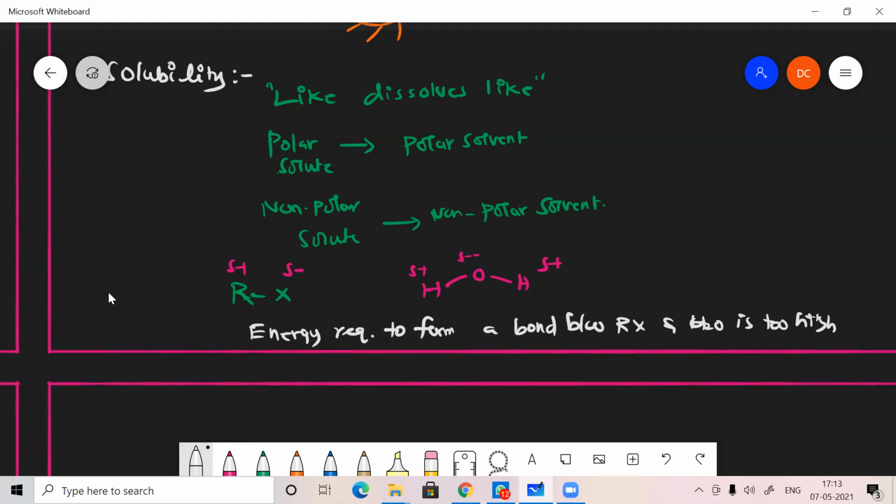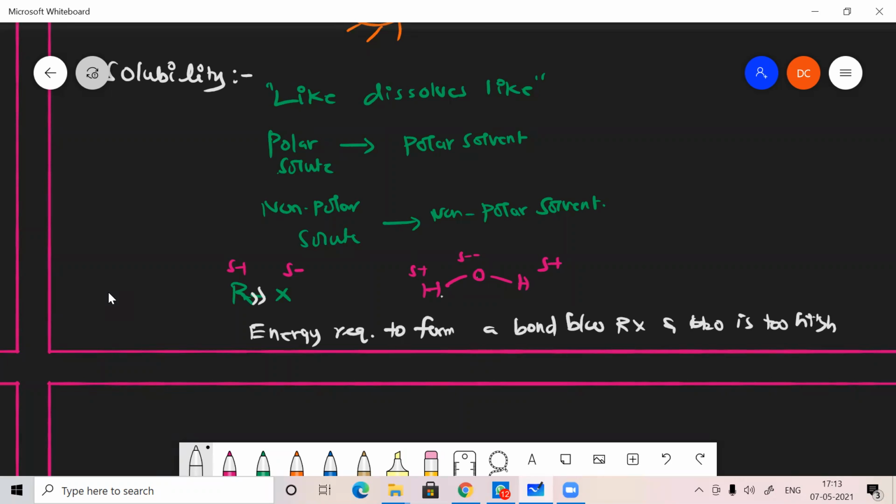Moreover, water has hydrogen bonding also. The hydrogen bonding first has to break out. Then the cleavage will happen very easily because it's a haloalkane only, not a haloarene. If it were a haloarene, it might have some partial double bond character. But here there is no such double bond character, so it can easily cleave out.